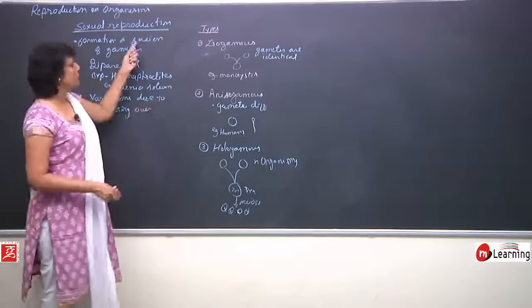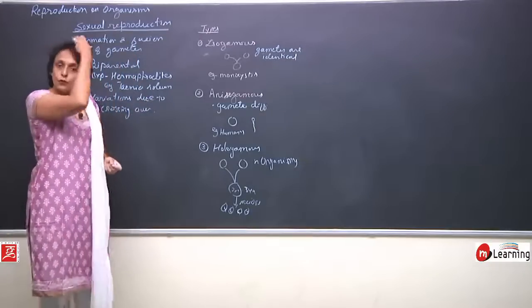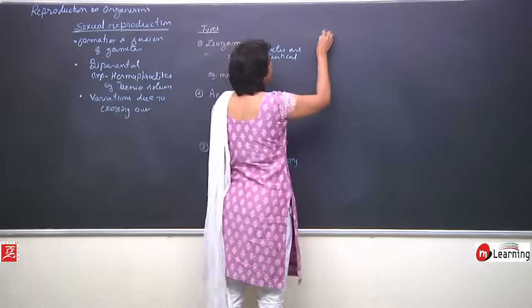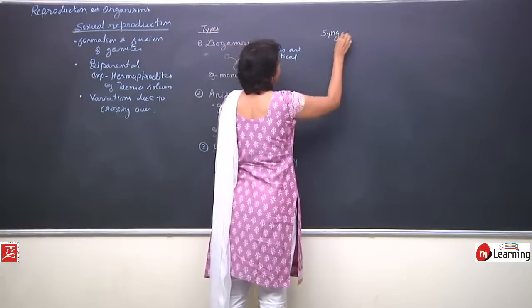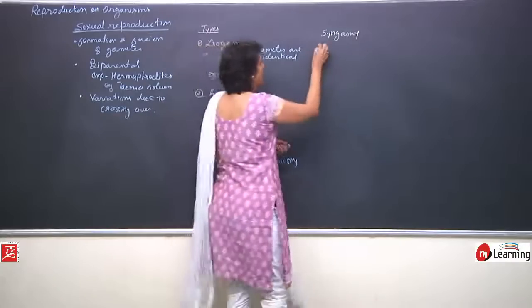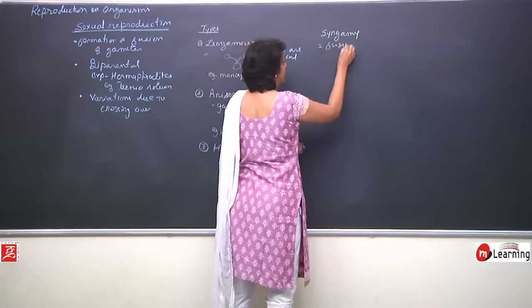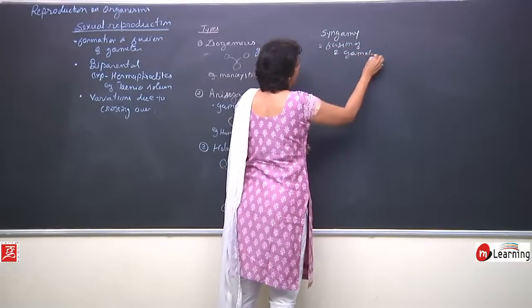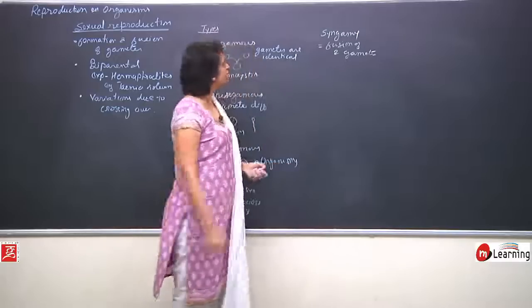Then in case of sexual reproduction, the fusion of two gametes is known as fertilization or syngamy. Syngamy is fusion of two gametes, which is also known as fertilization.